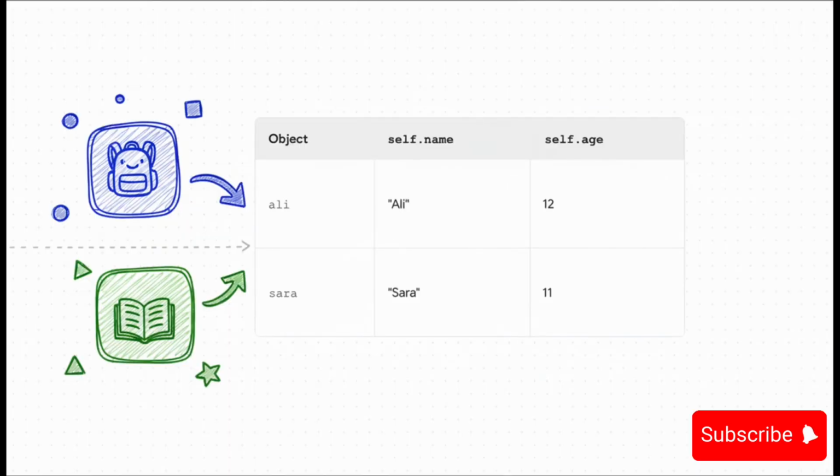So let's say we create two different student objects, one named Ali and one named Sarah. When we create Ali, self makes sure that Ali and the age 12 are stored inside the Ali object. And when we create Sarah, self makes sure her data is stored inside the Sarah object. They are completely separate. Ali's data doesn't overwrite Sarah's, and that is all thanks to self.